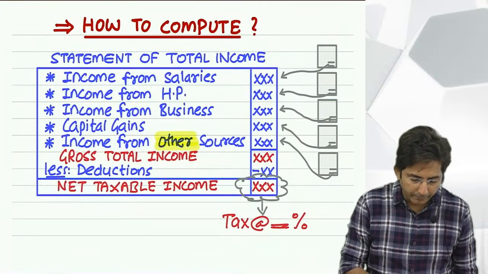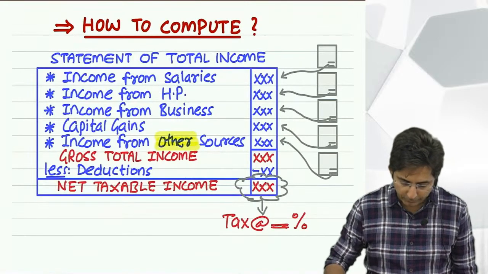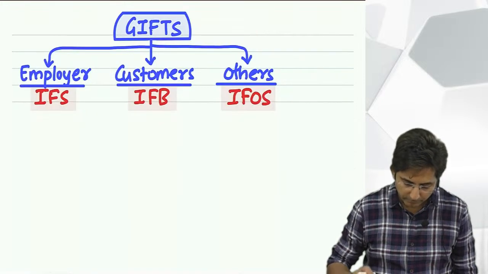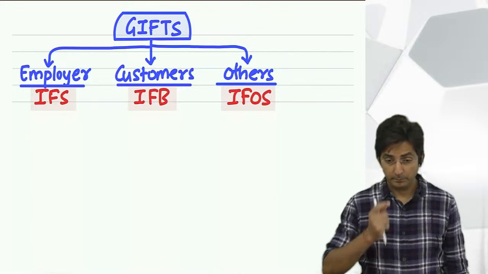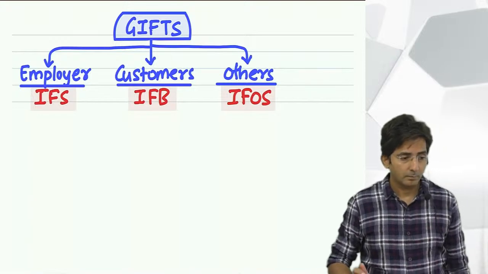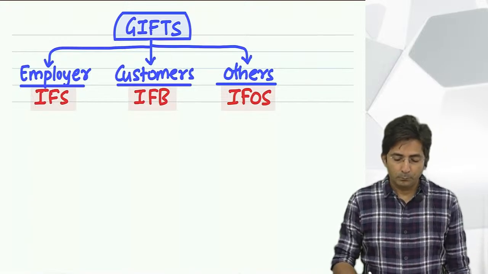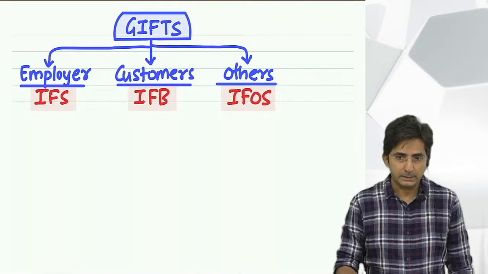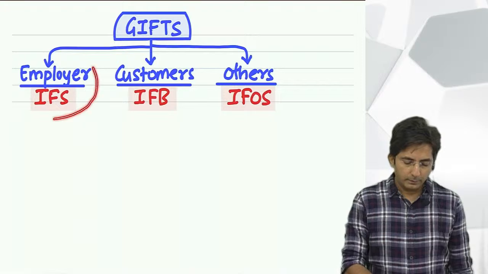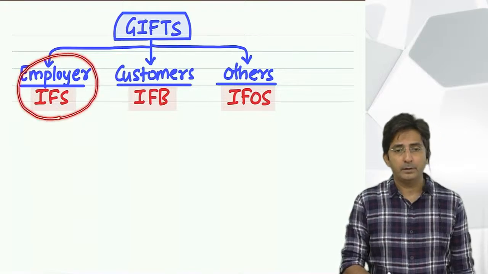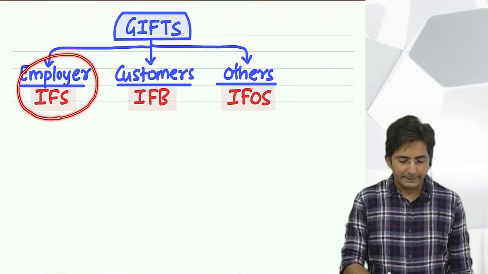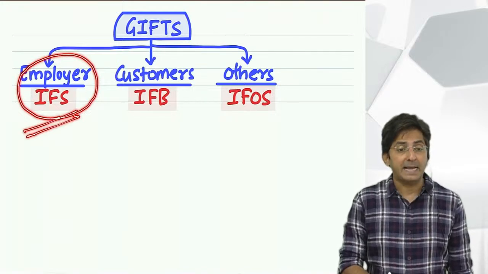Now we can start the theory of gift. See, gift, if you receive from an employer, means your boss where you're doing the job, then it will be categorized as income from salary.